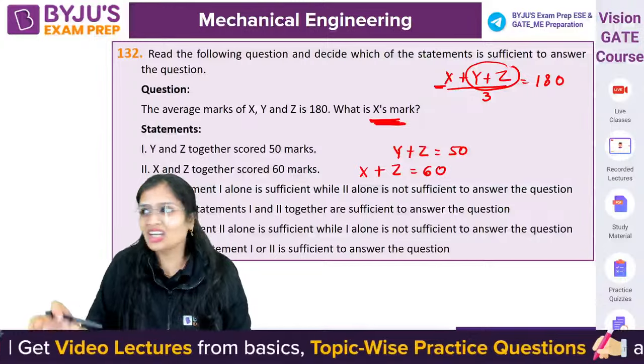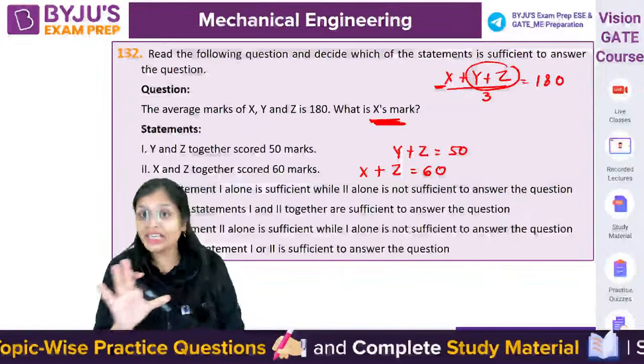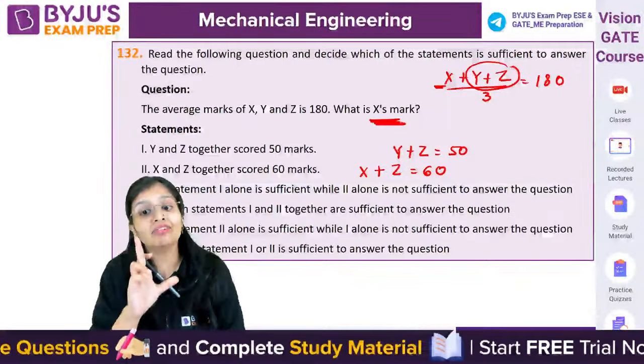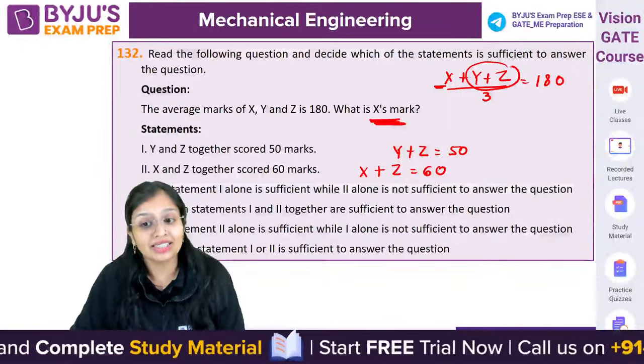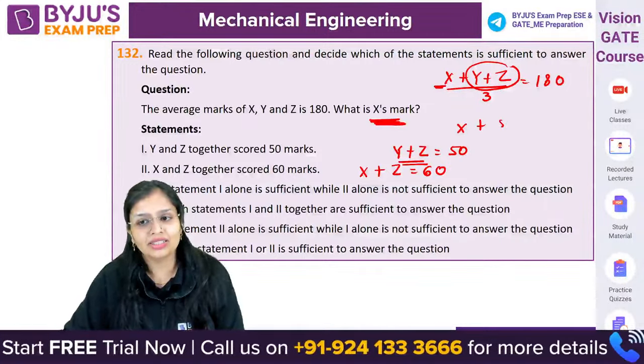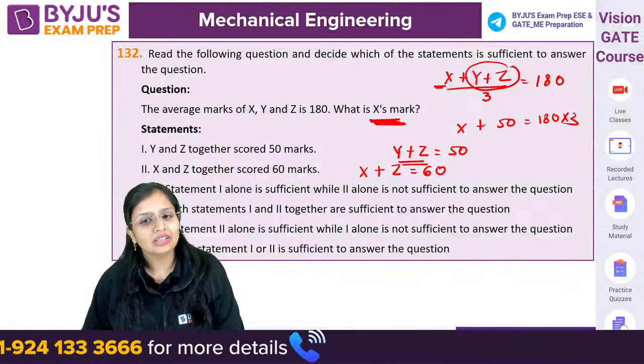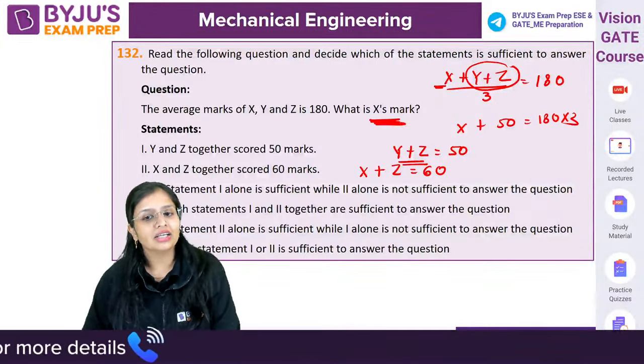He is not bothered about how much Y got, how much Z got. उससे कोई मतलब नहीं है. They don't need it. So I need only one equation, that is Y plus Z. Why? If I know Y plus Z, I'll substitute it here. Y plus Z is 50. 180 minus into 3. From here I will get it.